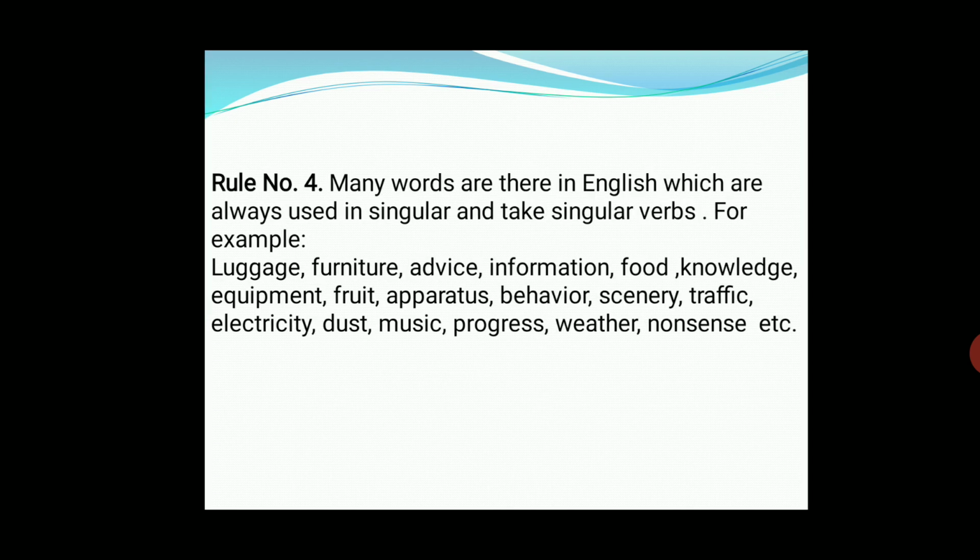Now the next rule: many words in English are always used in singular and take singular verbs. For example, luggage, furniture, advice, information, food, knowledge, equipment, fruit, apparatus, behavior, scenery, traffic, electricity, dust, music, progress, weather, nonsense.